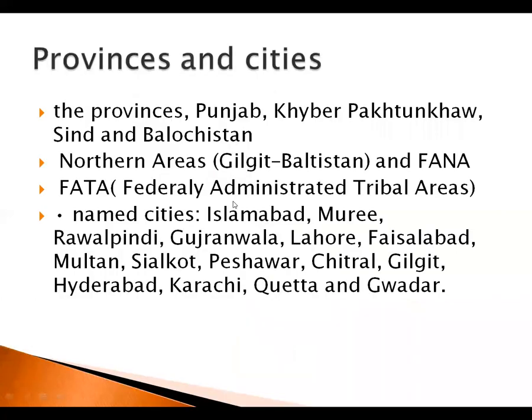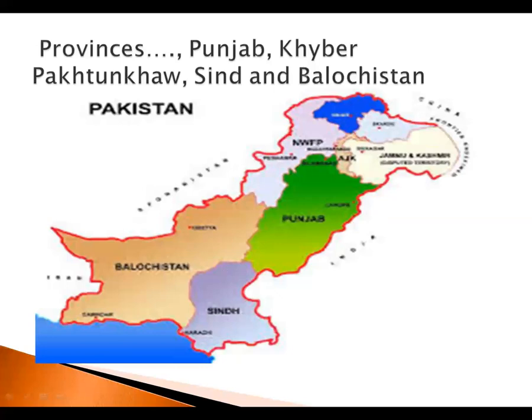In the coming slides we will discuss the provinces, which we have discussed a bit but will see on the next maps also. Then the northern areas, the location of Gilgit-Baltistan, FANA, and federally administrated tribal areas, with more details and diagrams. Then the cities of Islamabad, Murree, Rawalpindi, Gujranwala, Lahore, Faisalabad, Multan, Sialkot, Peshawar, Chitral, Gilgit, Hyderabad, Karachi, Quetta, and Gwadar, which we will see located on Pakistan's map.